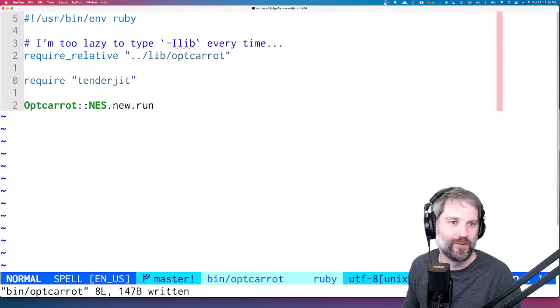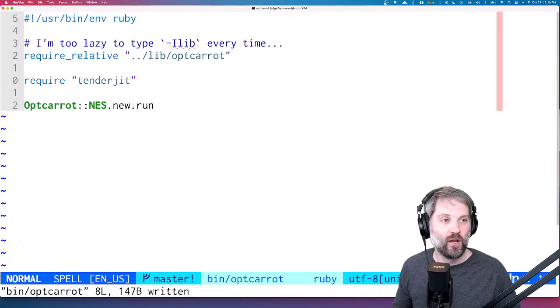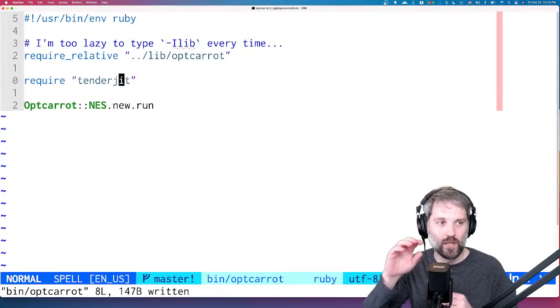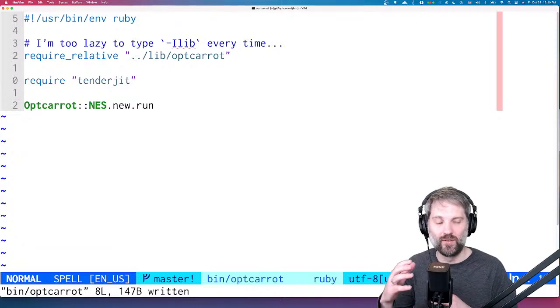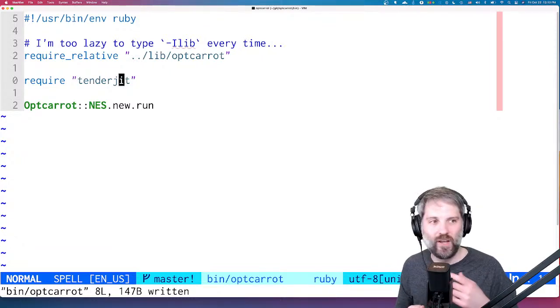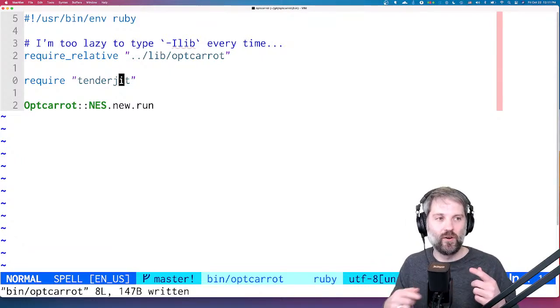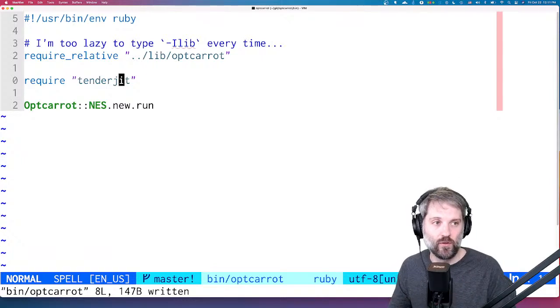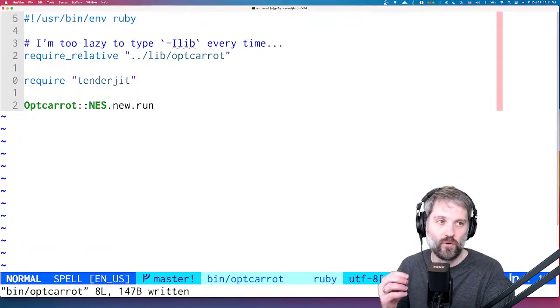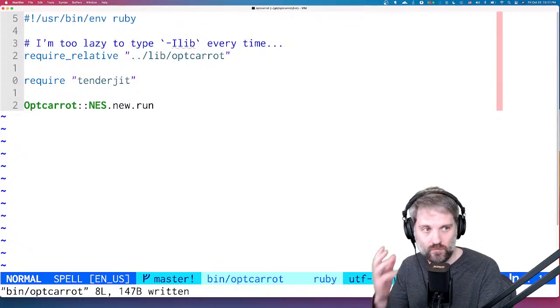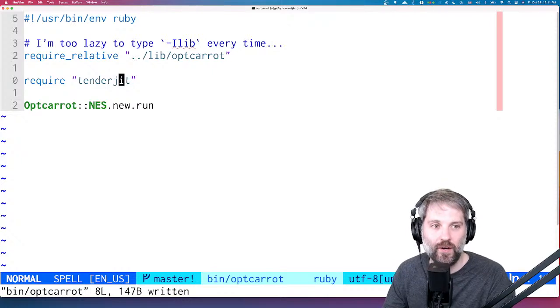Okay, Stephanie has a question. How are you choosing which instructions to add first? It's a great question. Right now it's been mostly kind of random. I just pick which ones are easy. So we read the instruction code in Ruby and then pick easy ones and do it. But now what I want to do is compile optcarrot and run optcarrot and then check what instructions aren't supported. TenderJIT will keep track of the instructions it can't run, and then we can output the ones it can't run, and we can implement those.